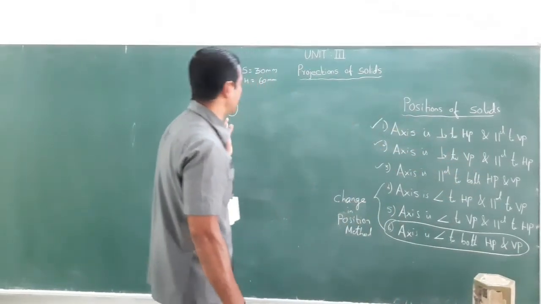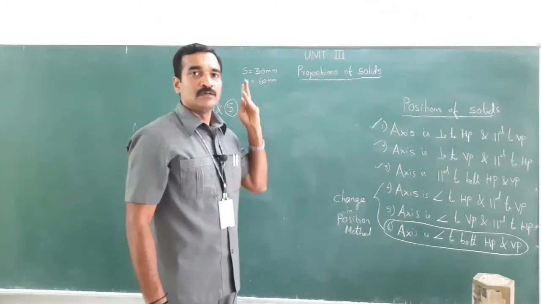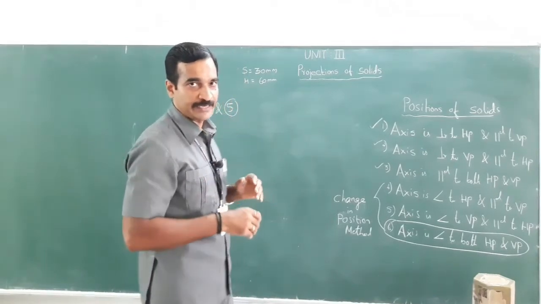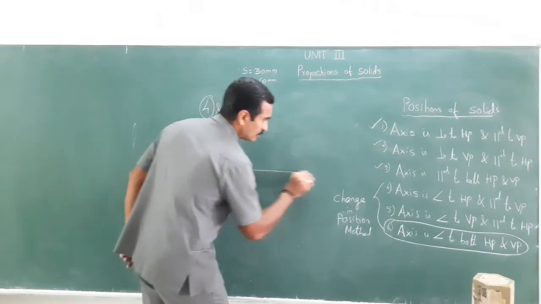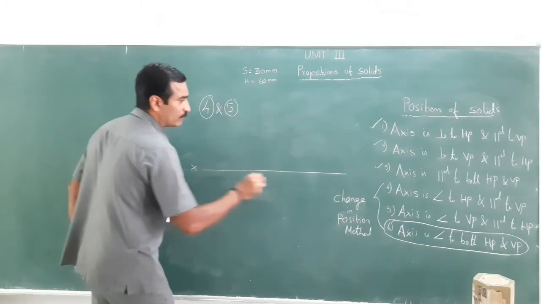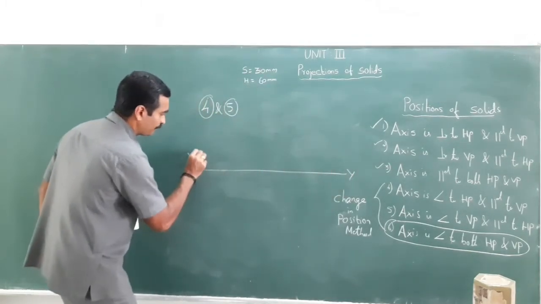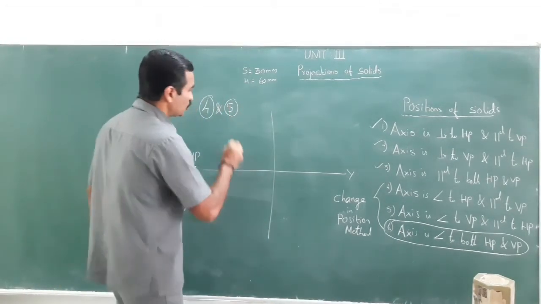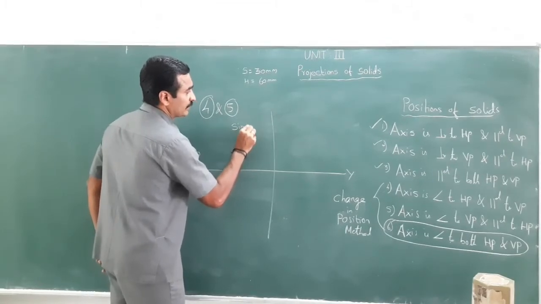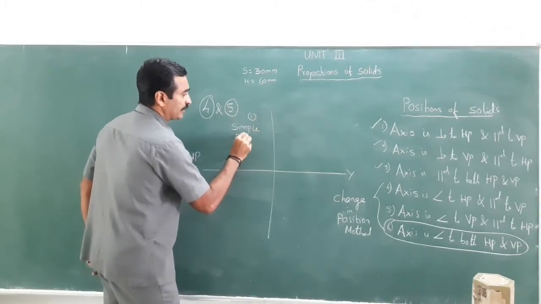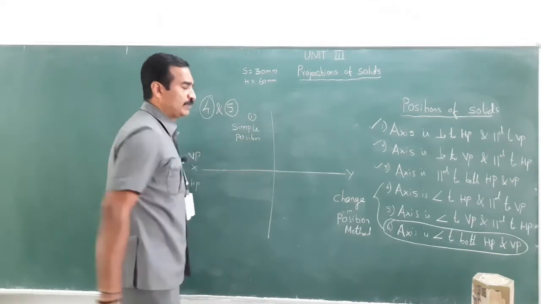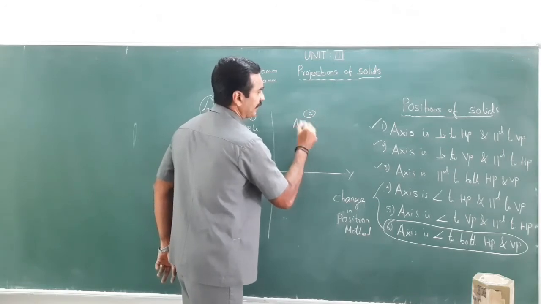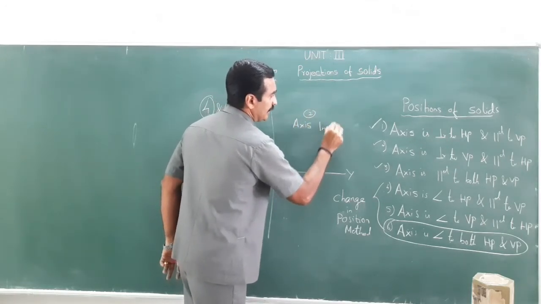Conditions 4 and 5, in a detailed manner, I will give in lecture videos in different formats, by solving all the problems. Here I will give a brief idea about the steps. There will be two stages. The first stage is the simple position. The second stage is the axis inclination, or final position.